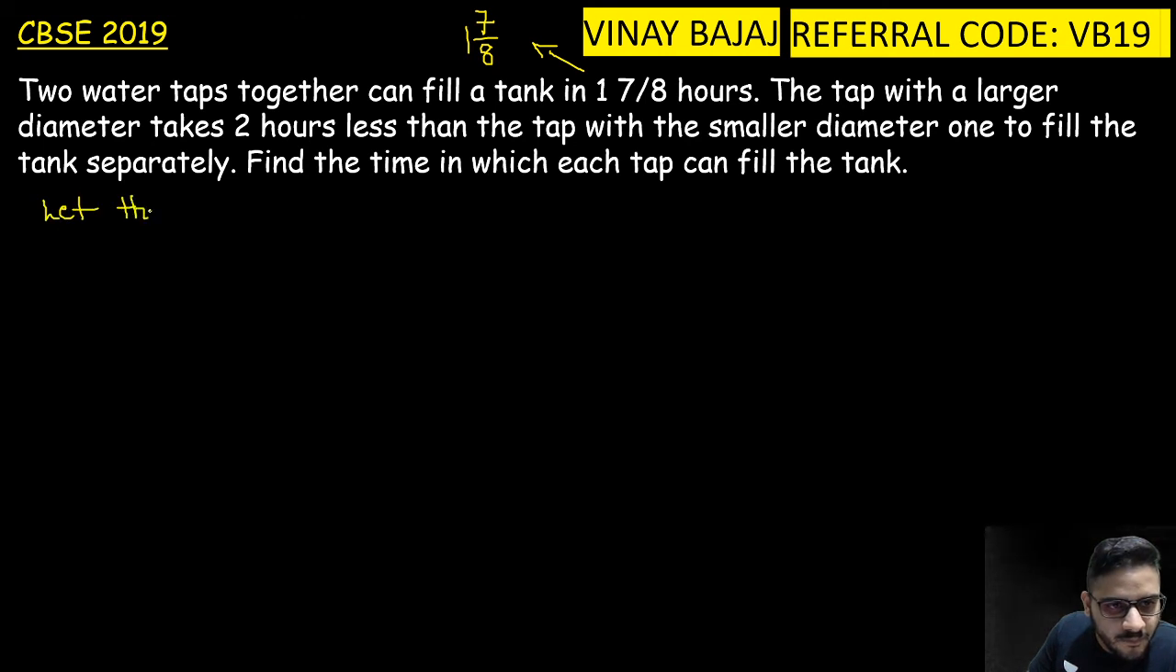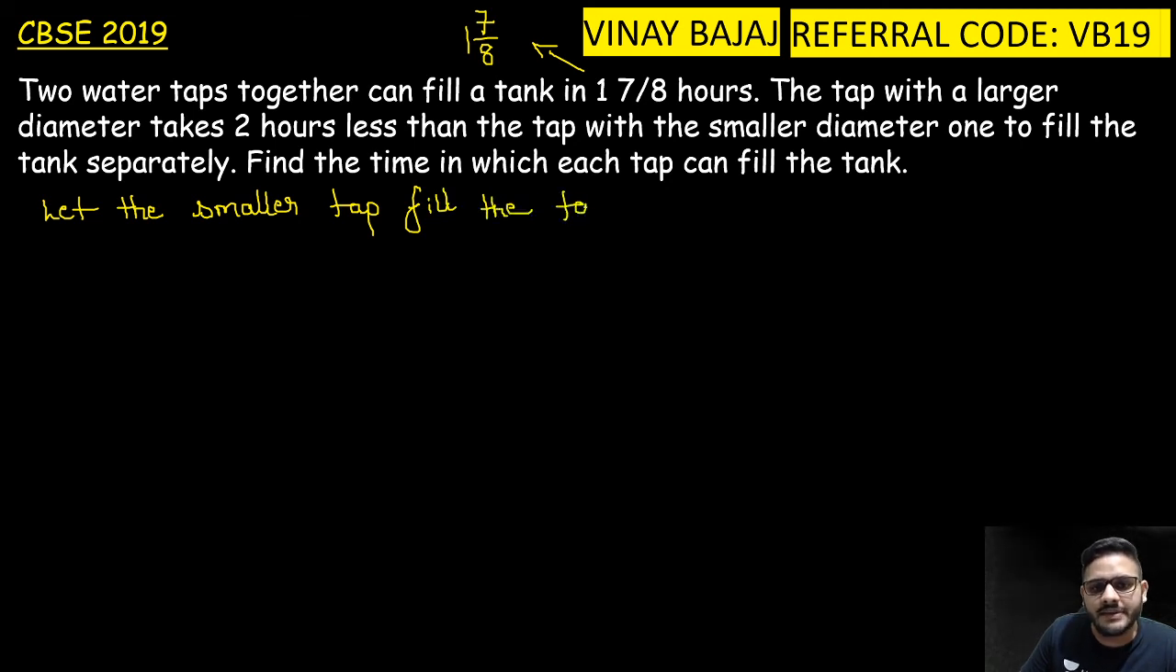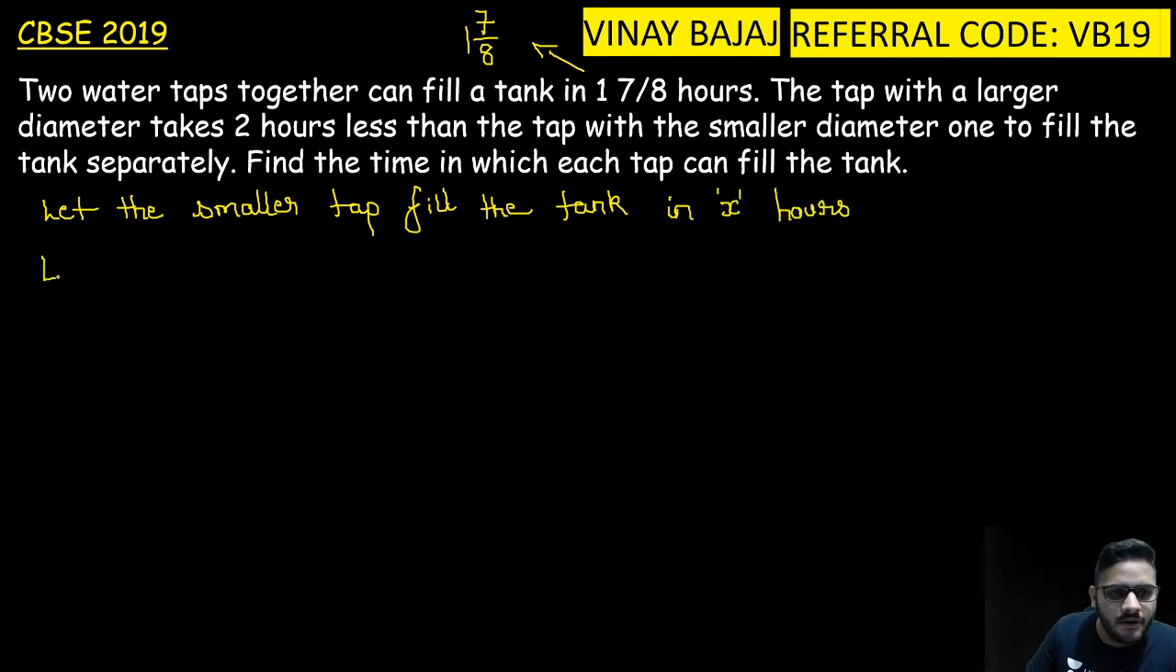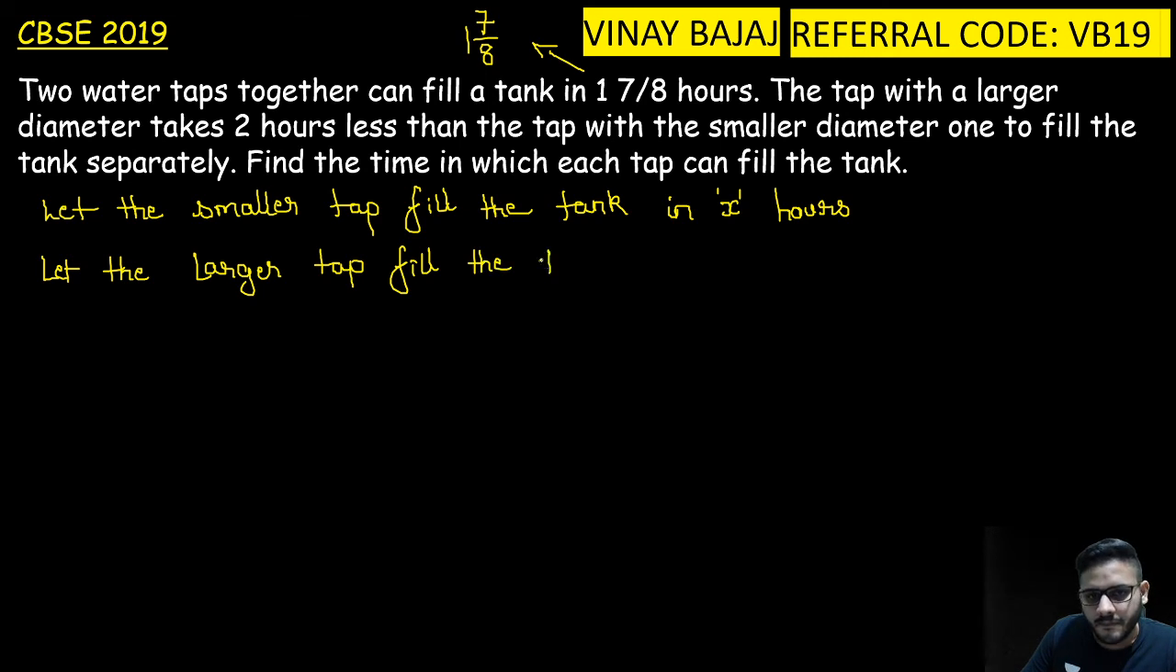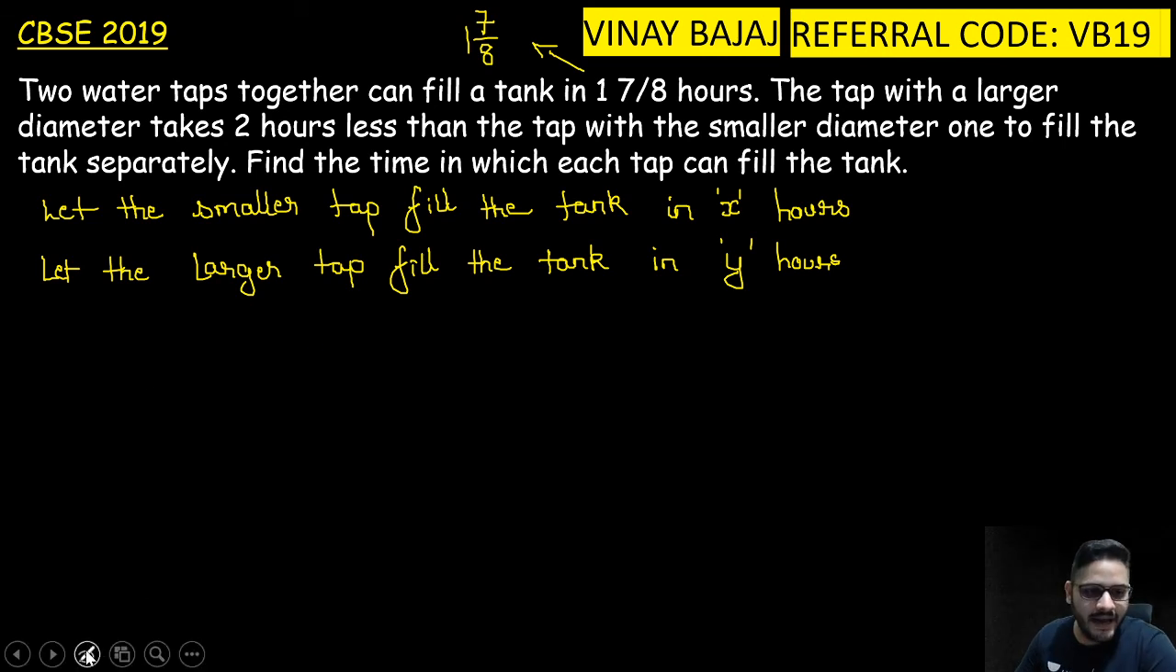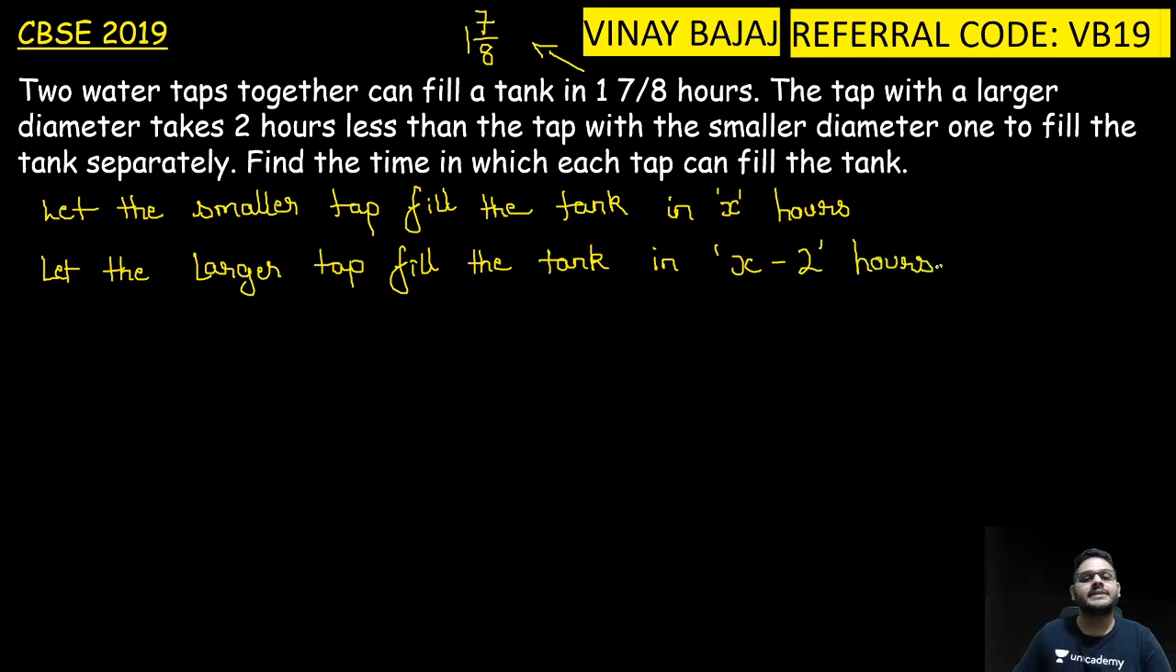Let the smaller tap fill the tank. Now since time is asked, so we'll take it in x hours. Similarly, let the larger tap fill the tank in y hours. Sorry, wrong. Why will we not take y here? Because it is said 2 hours less, so if this takes x, then the other will be x minus 2 hours.